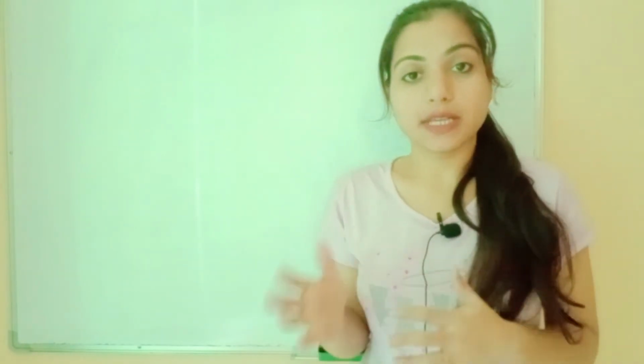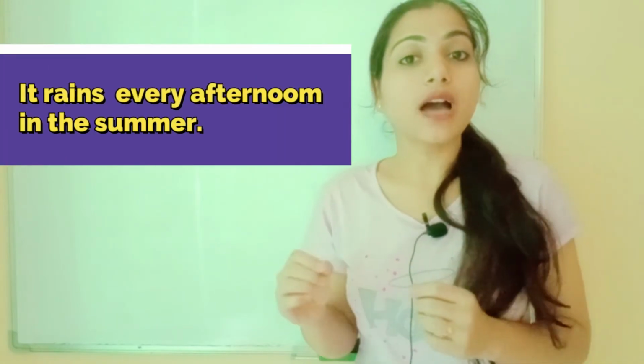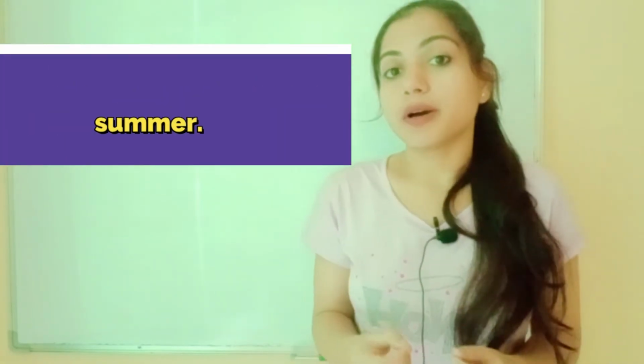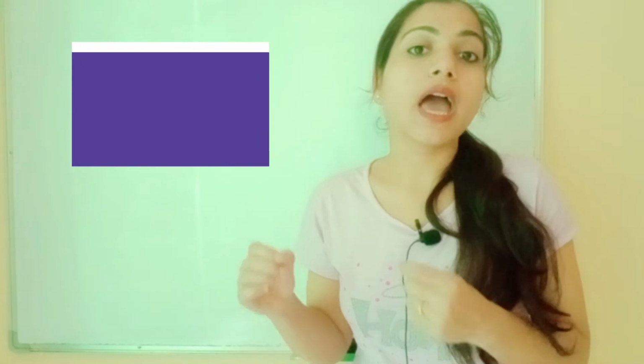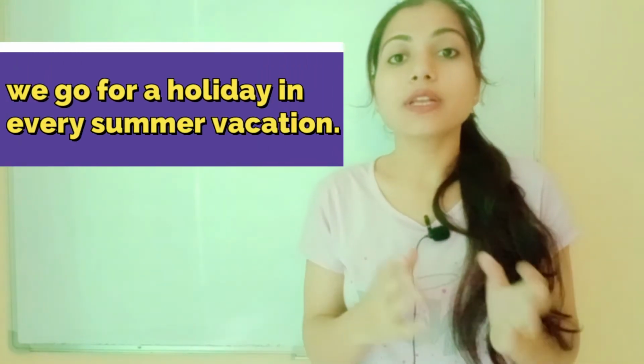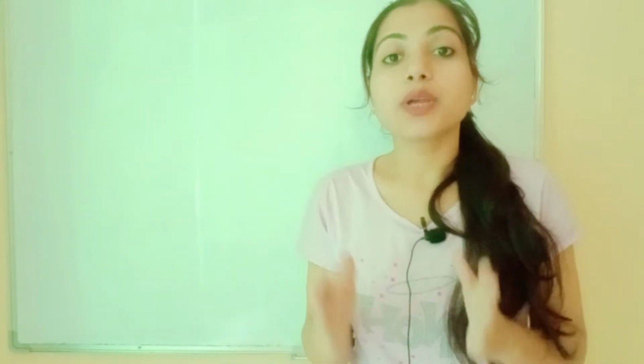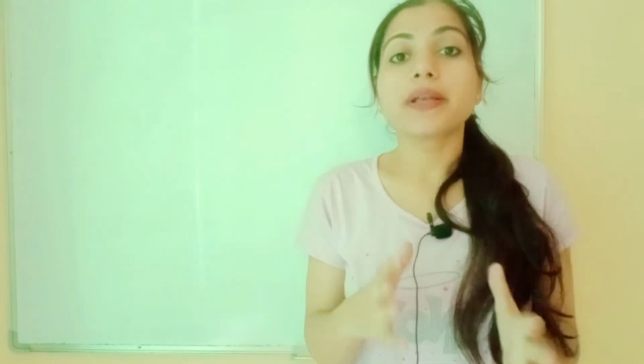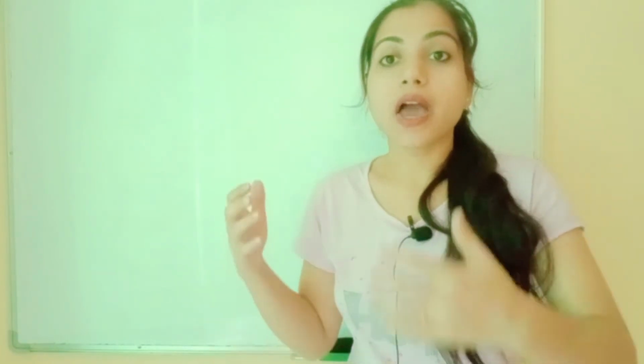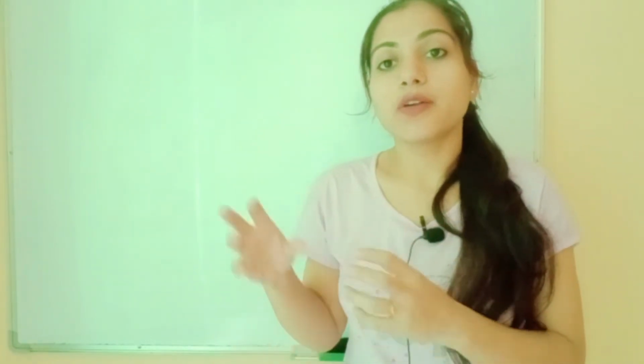For regular actions, we use simple present tense. For example, it rains daily in the afternoon in summer. We go for holiday every summer vacation. What is this? It is a daily routine. It is a repeated action we do in every period of time.